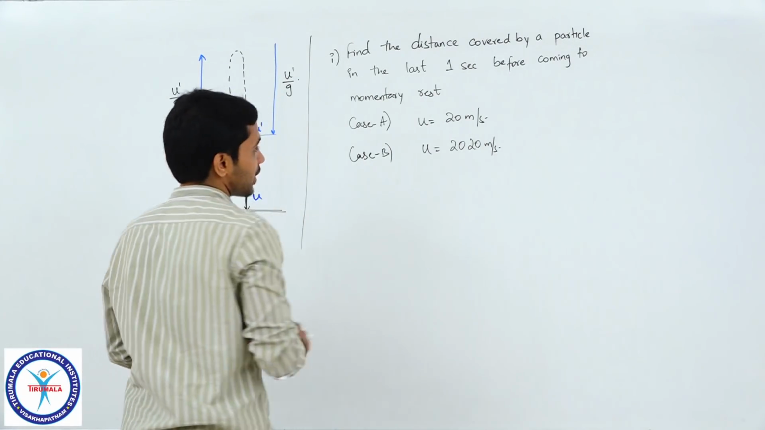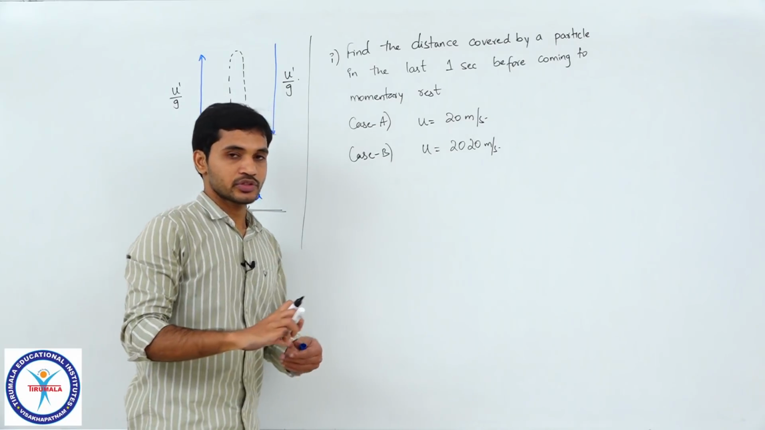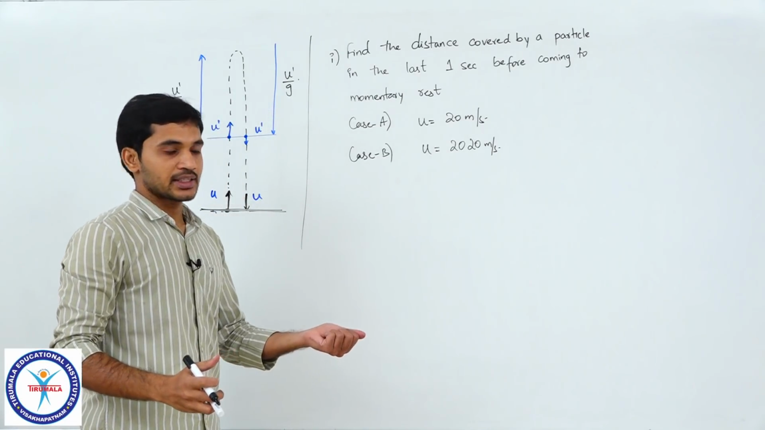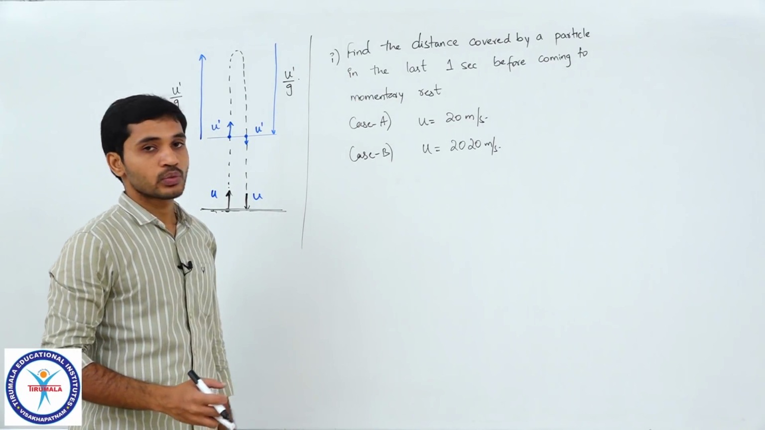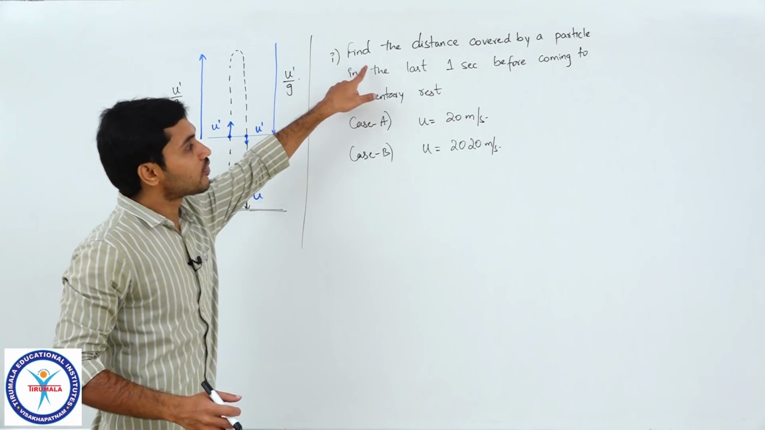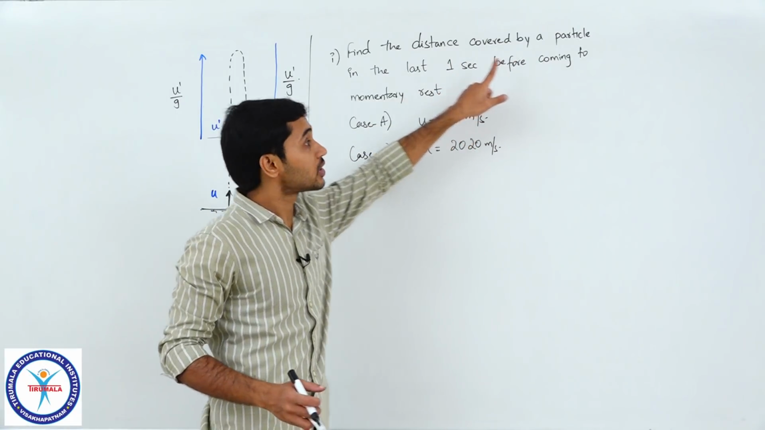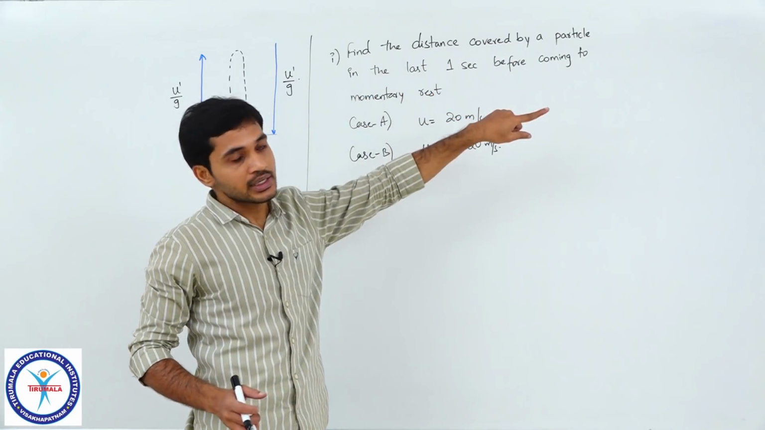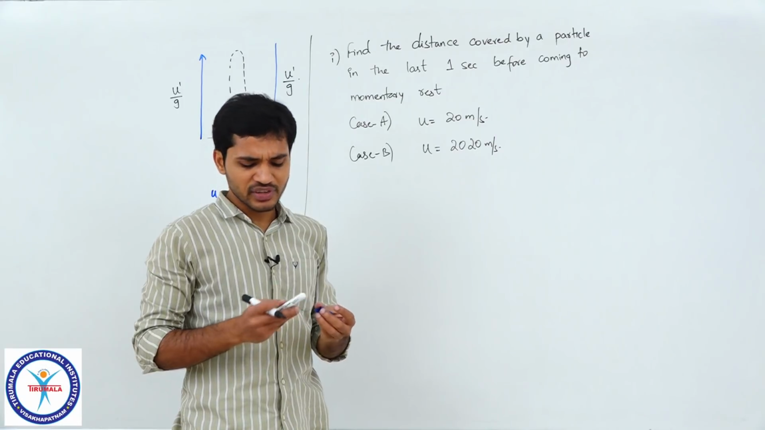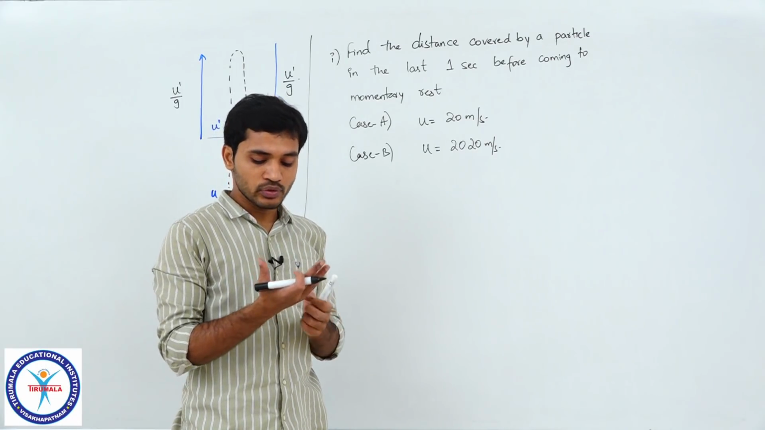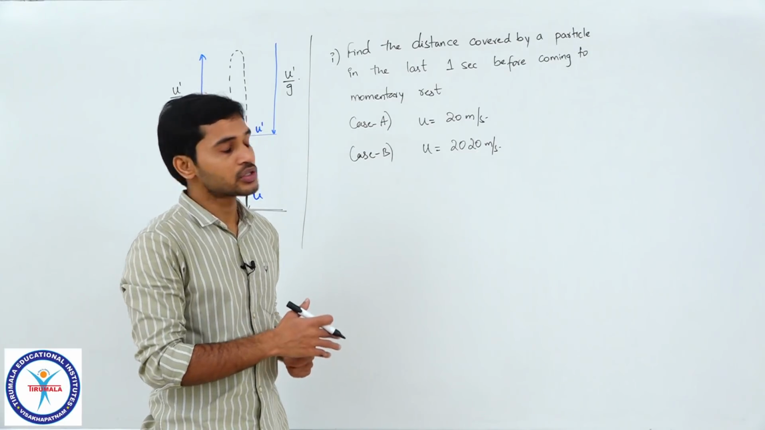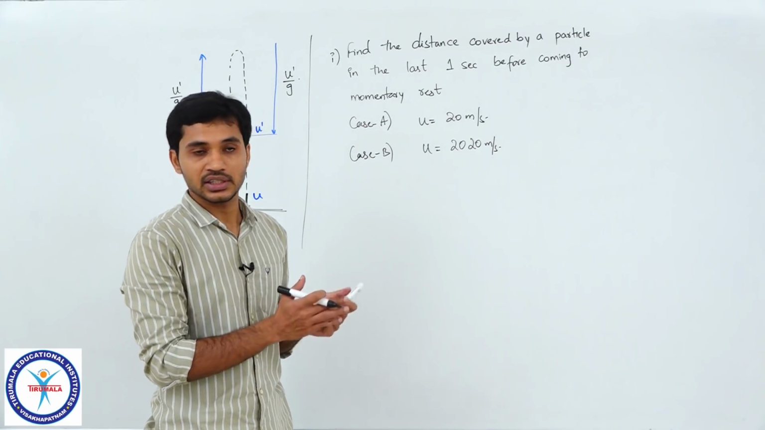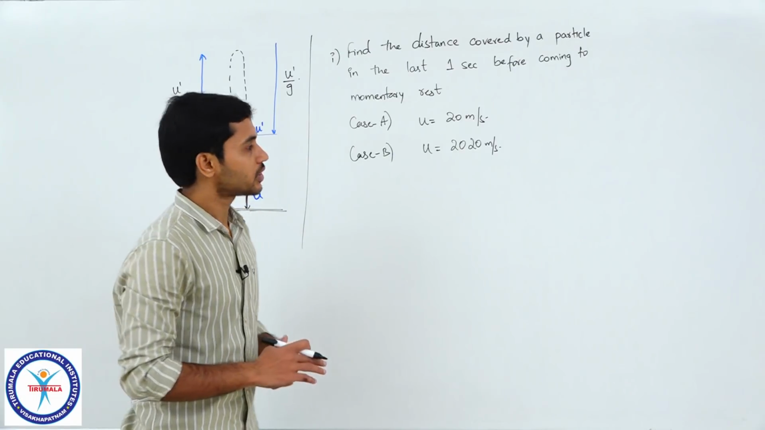So first case the particle is projected with 20 meter per second, and in the second case the particle is projected with 20 meter per second. What the question asks here is find the distance covered by the particle in the last 1 second before coming to rest. Now this is a very good question. So I would suggest you think about this before I give you the solution. Pause it here and try to answer it on your own.